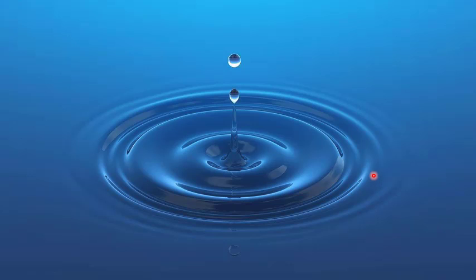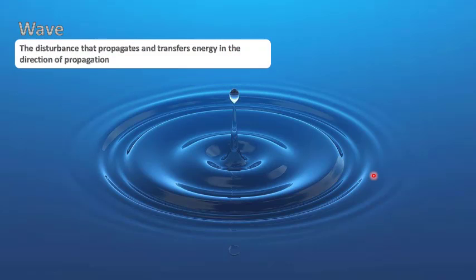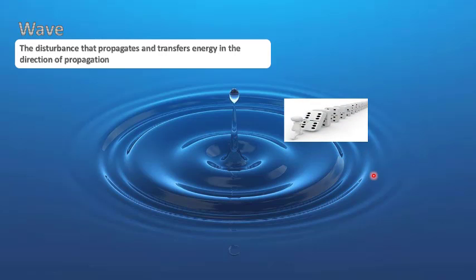Today inshallah we're gonna start in unit 1 lesson 2, which is talking about wave motion. What's meant by wave? Wave, it is the disturbance that propagates and transfers energy in the direction of propagation. Like if we see here in this image, if you push a domino, the other dominoes will fall down in the direction of pushing.